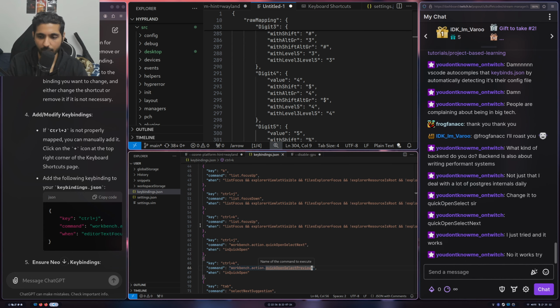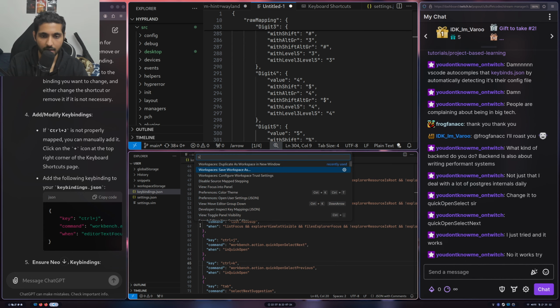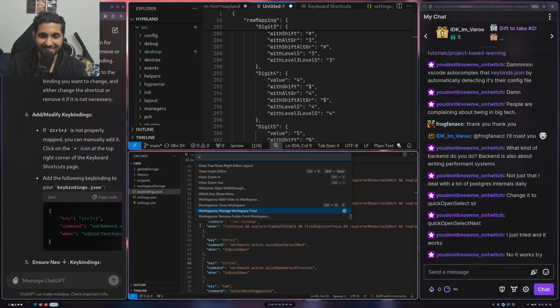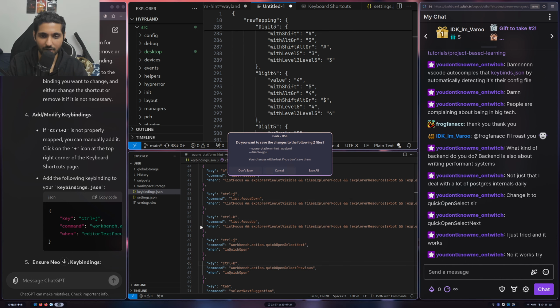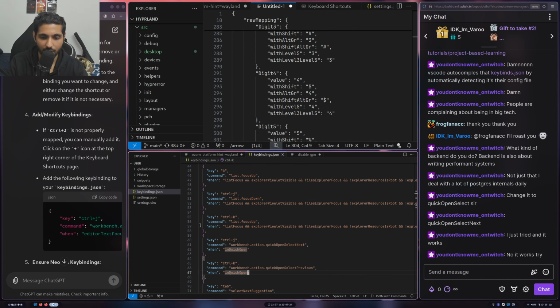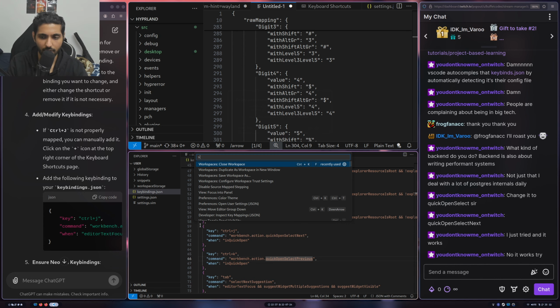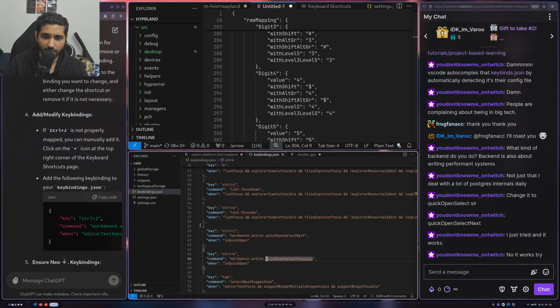Probably I should look at the documentation of it. No, it works. Try. Okay. Cool. Weird. Okay, no. Control K didn't work. Why? I said Control Shift key, Control J, close workspace. No, I don't want to. Wait, did I try? Control J works in quick open.